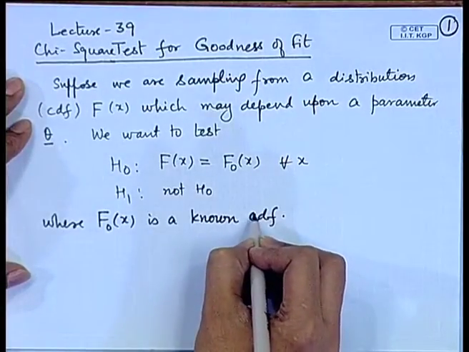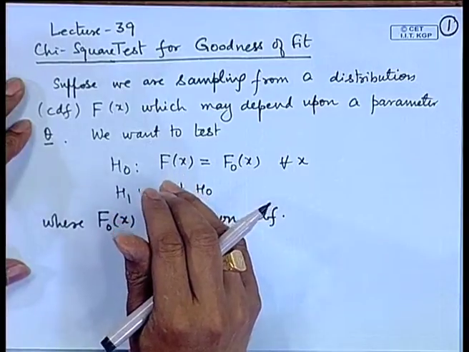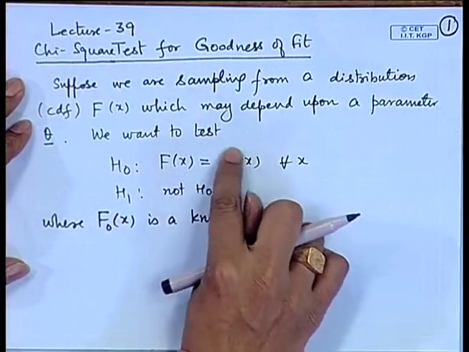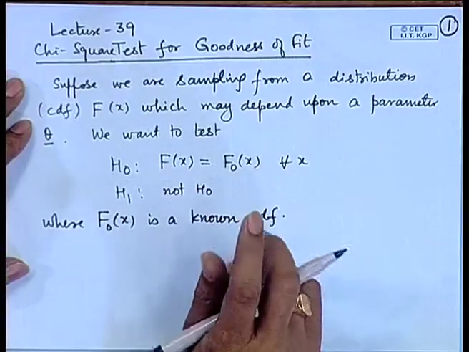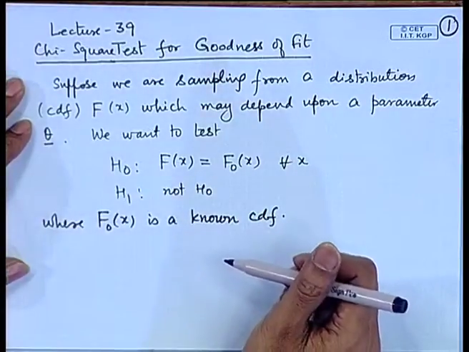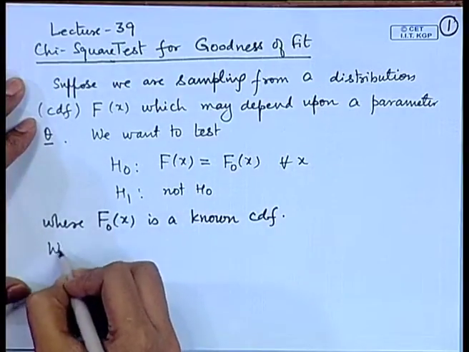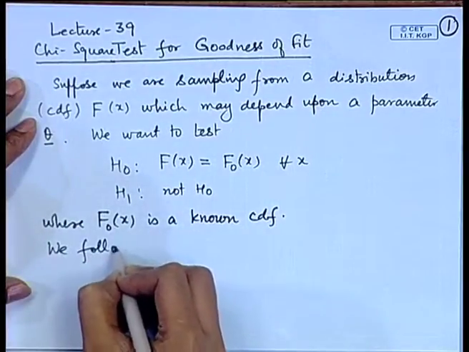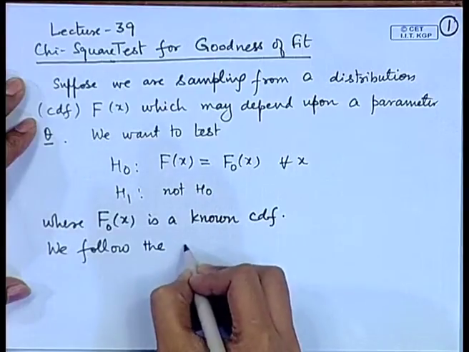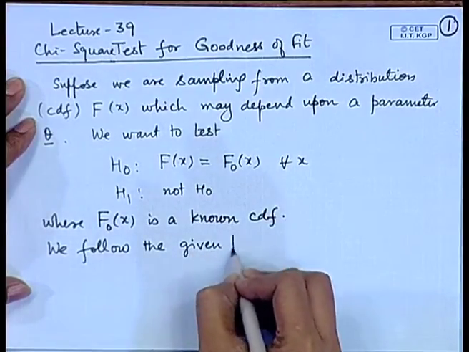That means we want to test whether the data which has been collected comes from a given distribution F naught x. So, in the chi-square test for goodness of fit, we follow the given procedure.